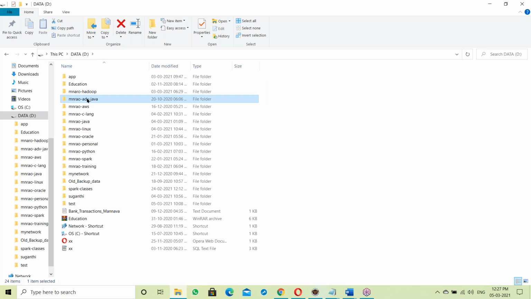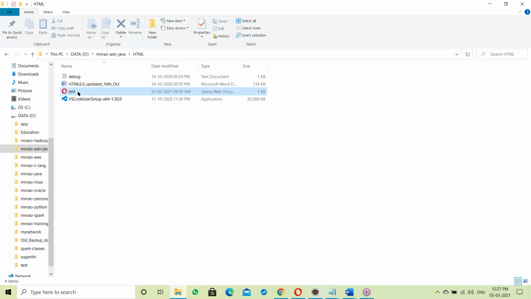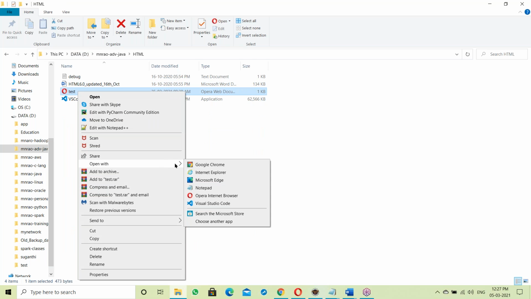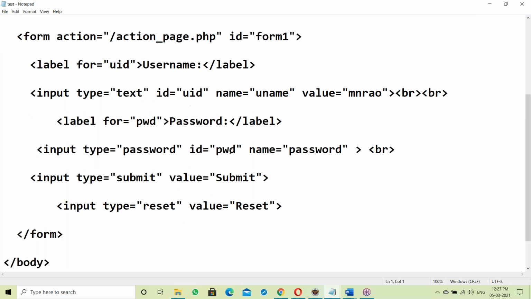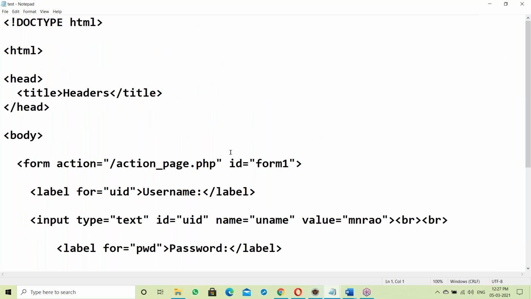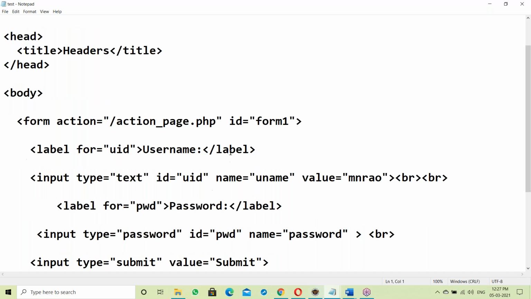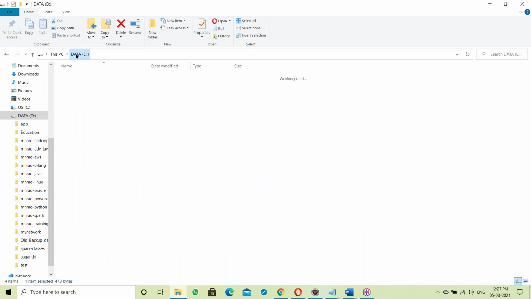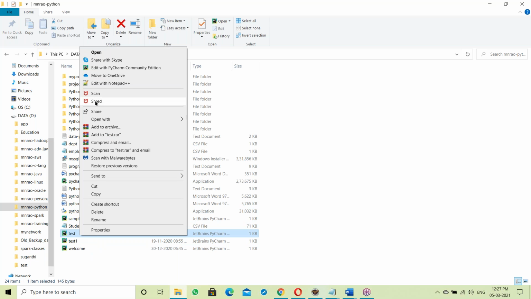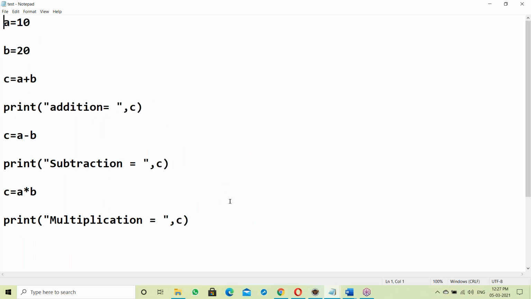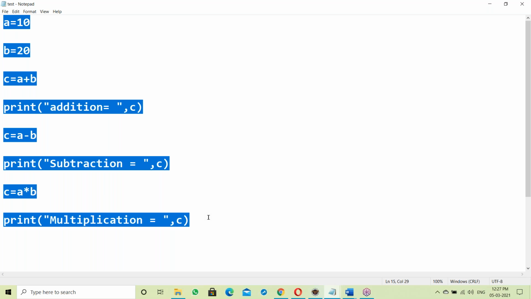Suppose we take some HTML code. This is the HTML code, like English language. It's user understandable, not system understandable. One more example: let us take Python. Some sample test program in Notepad. See, the Python script is just like English language. This user-understandable language is called a high level language.